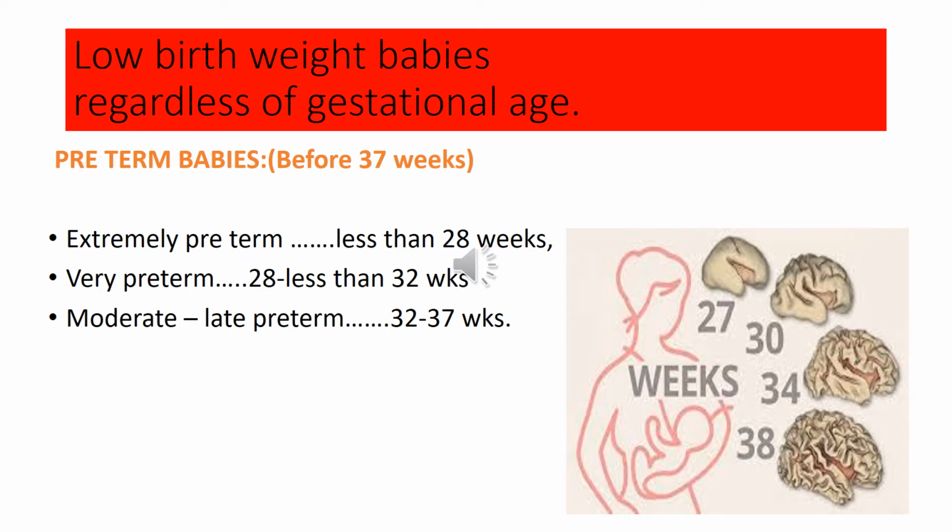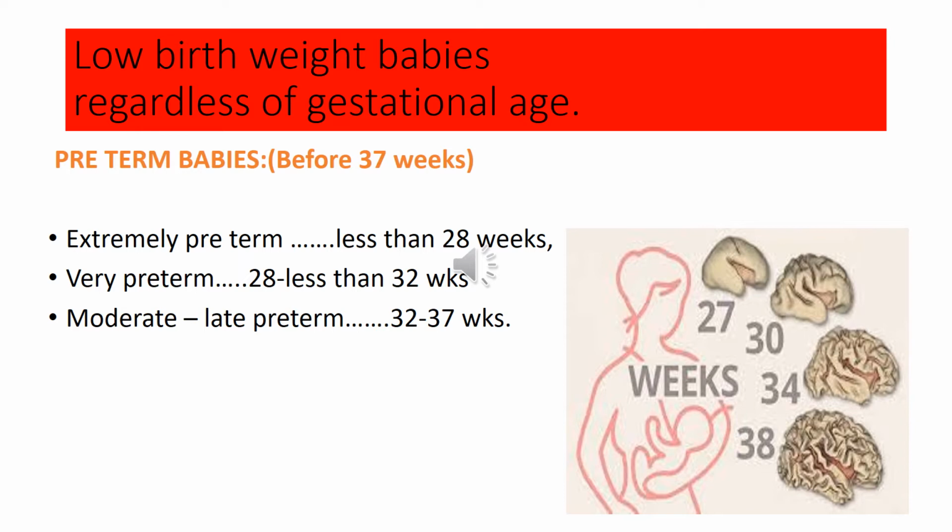Apart from the birth weight, babies can also be classified into three groups according to their gestational age. That is preterm, term, and post-term. Preterm babies, as I told you in the previous lecture as well, are those born before the end of 37 weeks of gestation, that is less than 259 days.